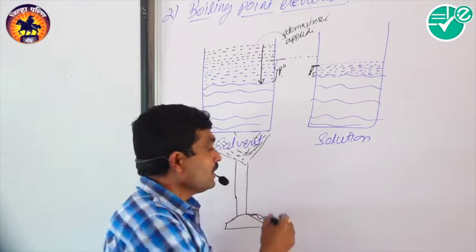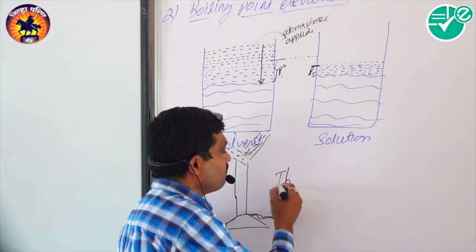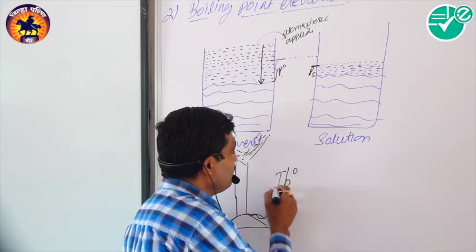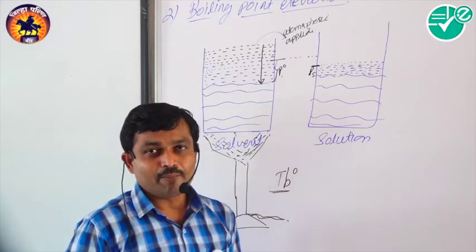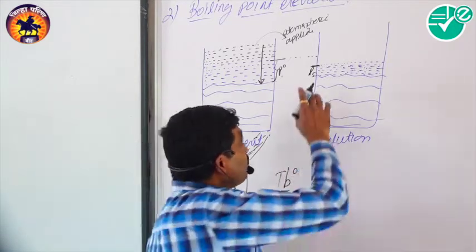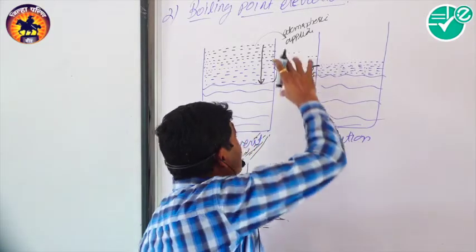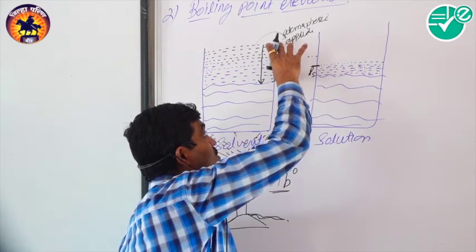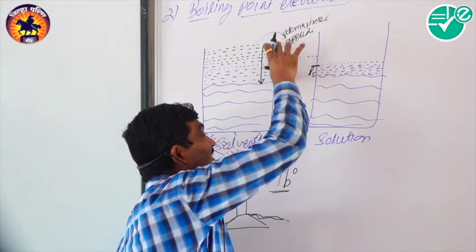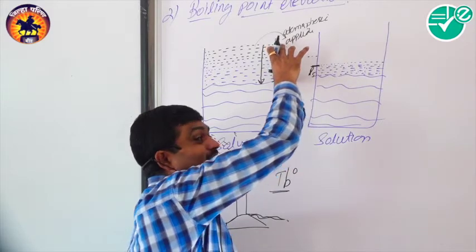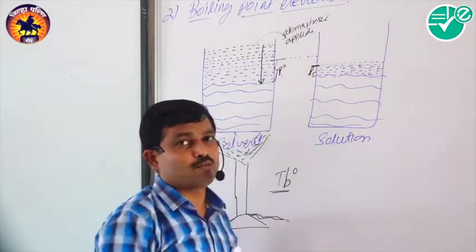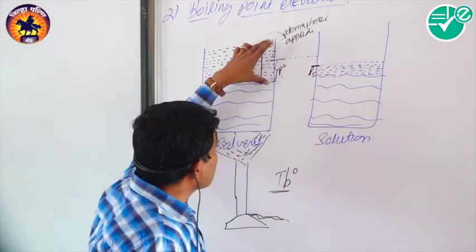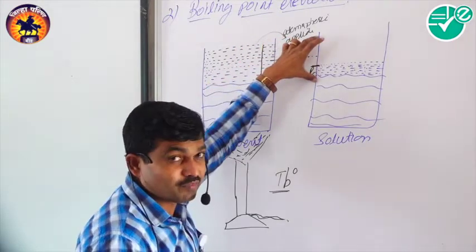Suppose consider this is a temperature at which the solvent is to be boiled. So here the TB naught is the boiling point of the solvent. And what happened here? Look at here. This is how much vapor pressure, how much vapor is required. So this much vapor is required, and that vapor exerts the pressure which is equal to the atmospheric pressure. So we also have to make such an amount of vapor here.